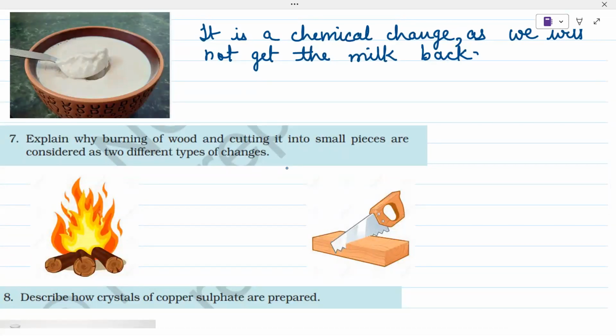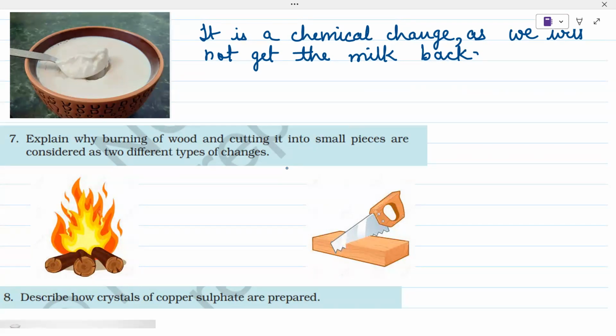Explain why burning of wood and cutting it into small pieces are considered as two different types of changes. So we know that when we burn the wood, after burning we get ashes, right? So wood will burn in the air and you will get charcoal and carbon dioxide gas.